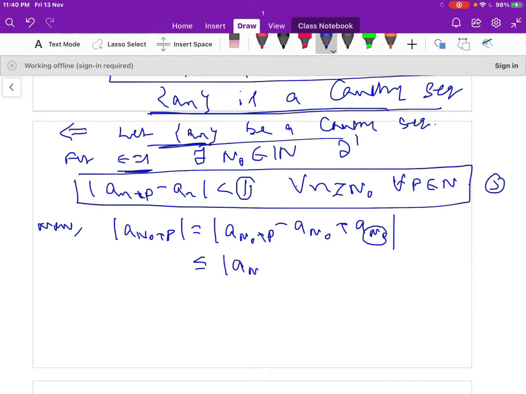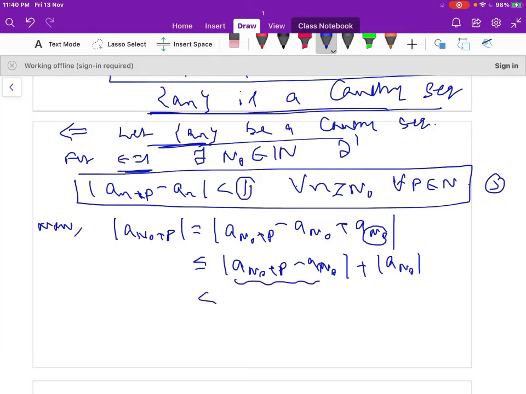So using the inequality, modulus of a_{n0+p} is less than or equal to modulus of a_{n0+p} minus a_{n0} plus modulus of a_{n0}.